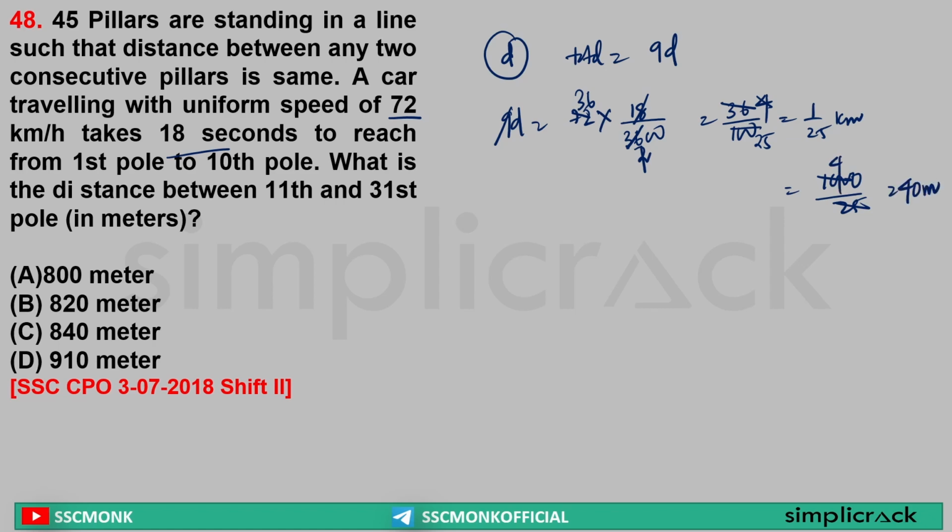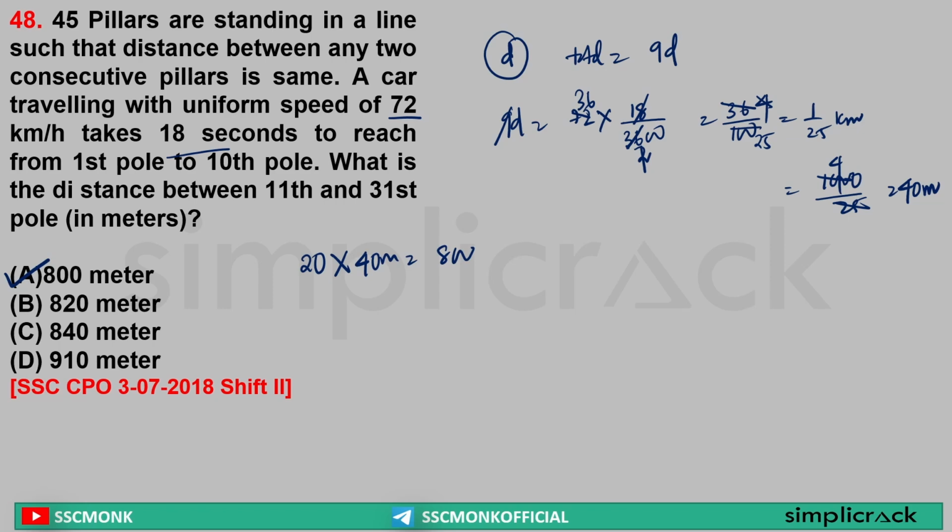That means the distance between every pillar is equal to what? 40 meter. Sir, if the distance between every pillar is 40 meter, between the 11th and 31st pole, how many distances will be there? 20 into 40 meter. That is equal to 800 meter. Option A is the right answer.